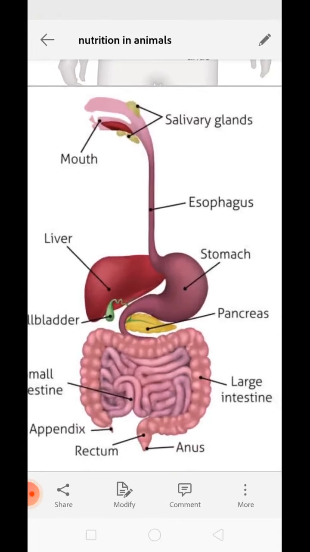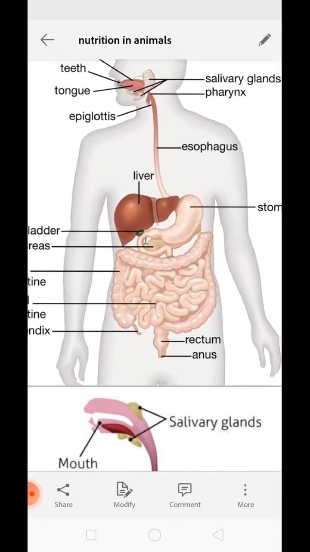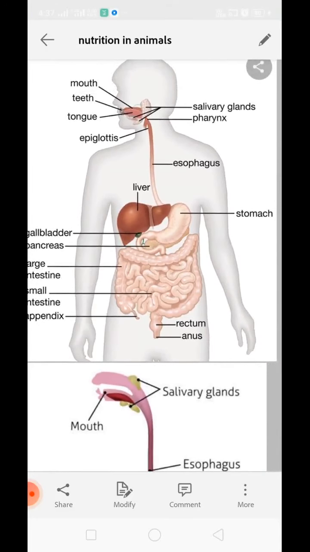It is a simple diagram which is showing different locations of the different organs. You can see. Now, along with these, the human digestive system also possesses some digestive glands which make and store the digestive juices which aid in digestion.